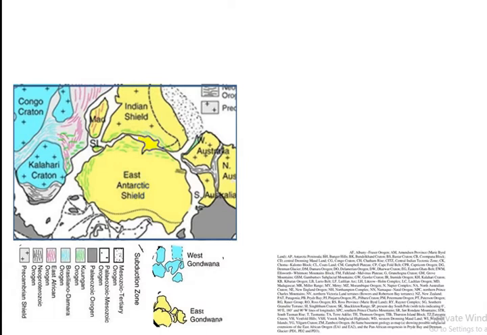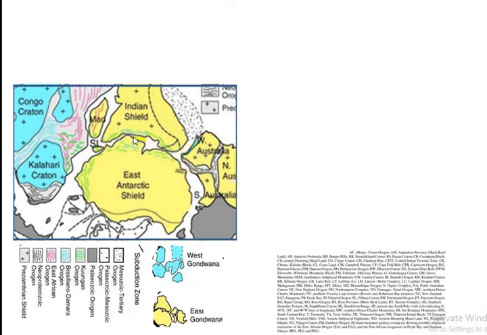It means during the Permian and before the Permian time period setup, we can see a Kuunga orogen that passes from Africa through India and Antarctica towards Australia.